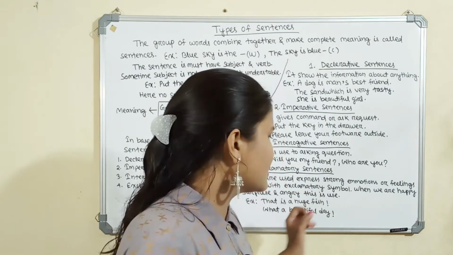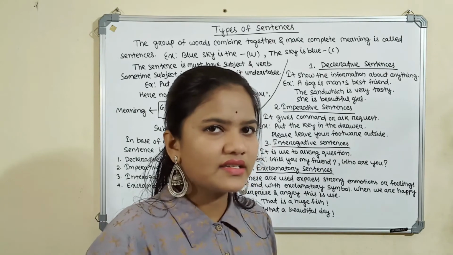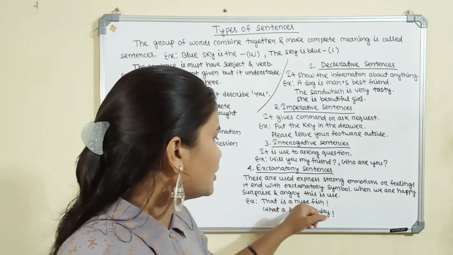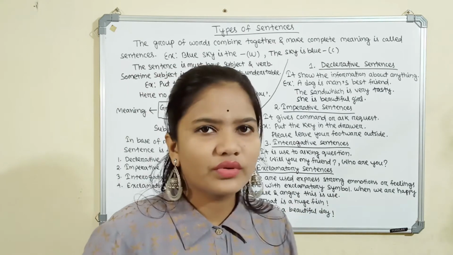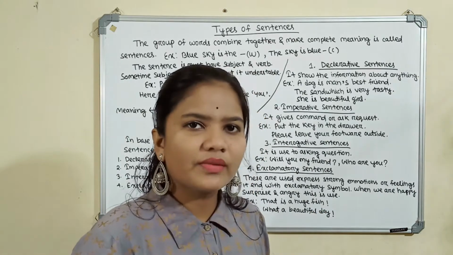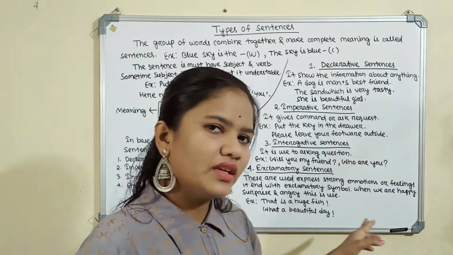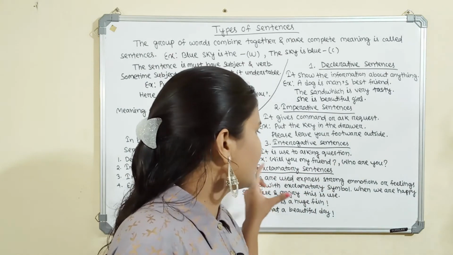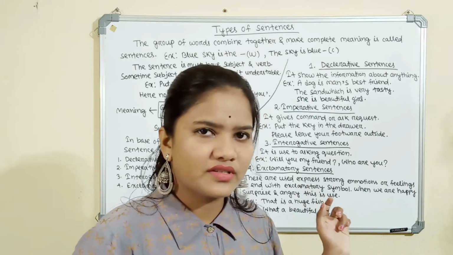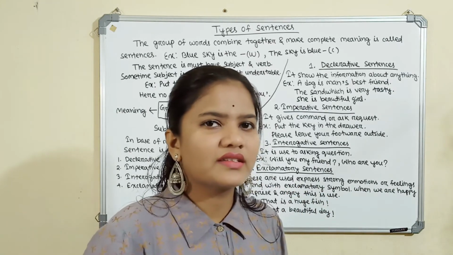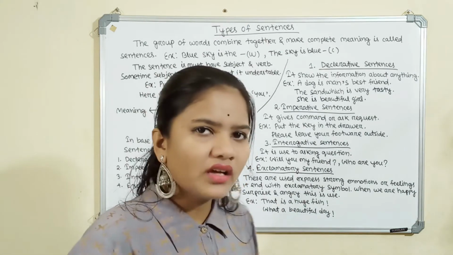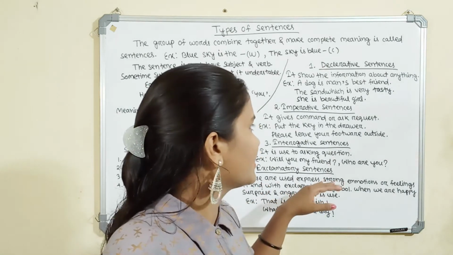The important point is that these sentences end with the exclamation mark. For example, that is a huge fish! We have to know that is a huge fish, this is a big fish. So if we are surprised, then the exclamation mark is added. The main point is that it ends with the exclamation mark, and it expresses our happiness, anger and surprise to others. That is called the exclamatory sentences.